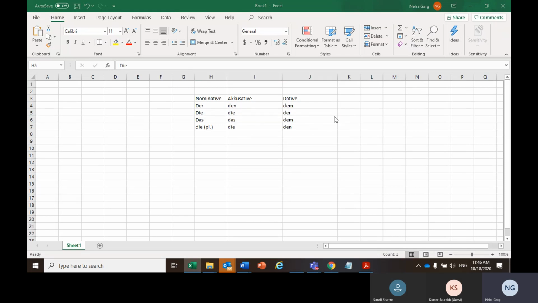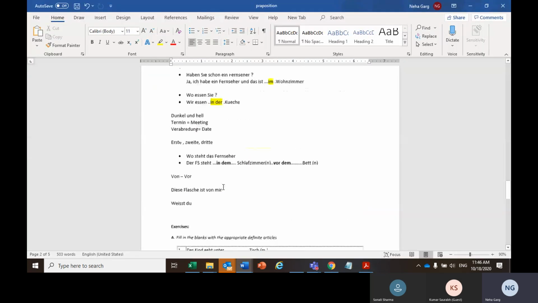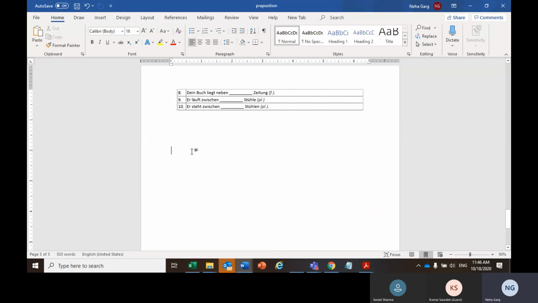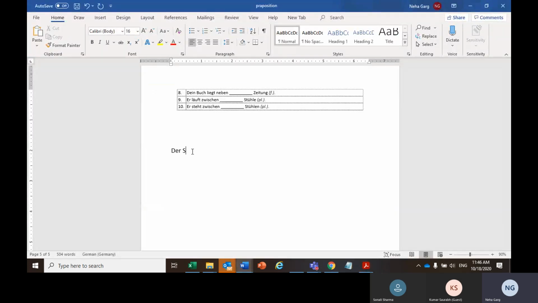So an der Wand. For wohin, if you have to say ich hänge der Spiegel, so see it here, there are two cases for the same thing. Der Spiegel, hanged on, and then you have to decide which article you have to fill in.